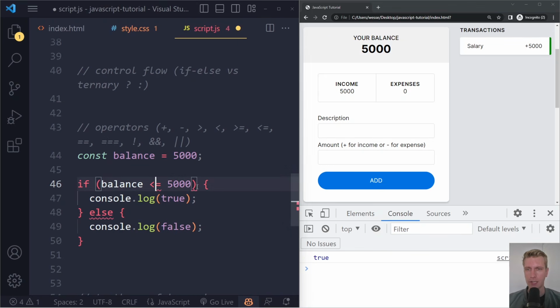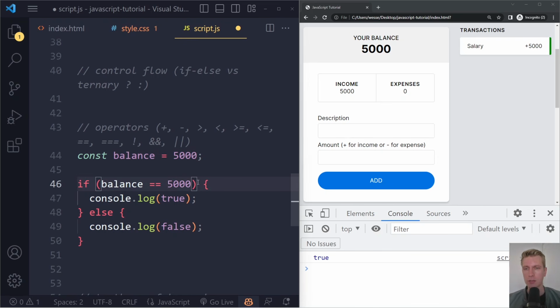We also have less than, right? So we can say if balance is less than 5000, well, that's false because 5,000 is not less than 5,000. But we can also say if it's less than or equal to 5,000, right? So now the equal case also results in true. Okay, so then that's it, greater than and less than. We can also just check if balance is 5,000, but it's not a single equal sign because that's assignment in JavaScript, right?